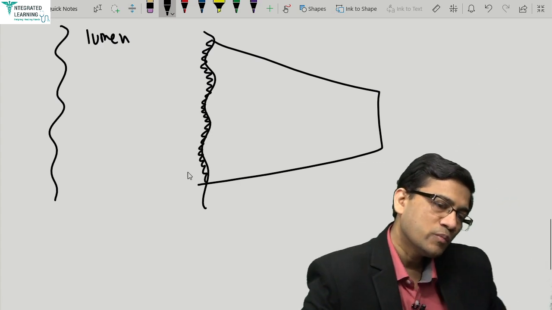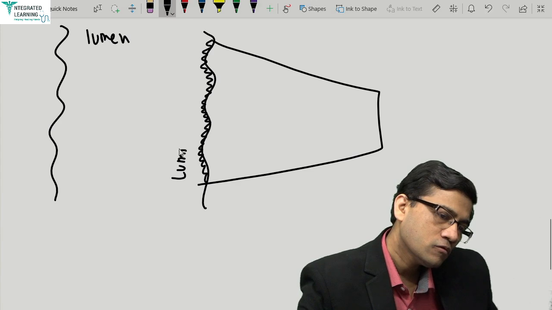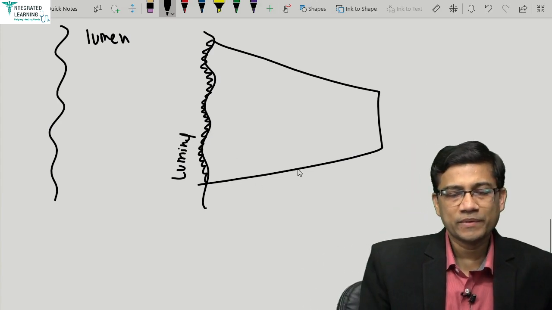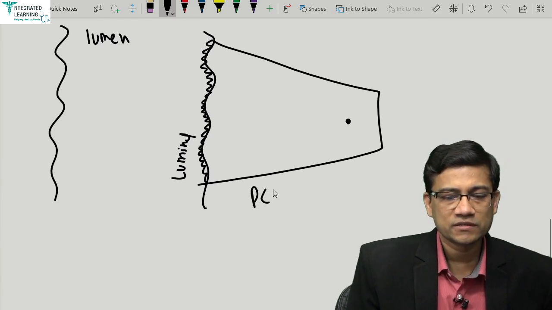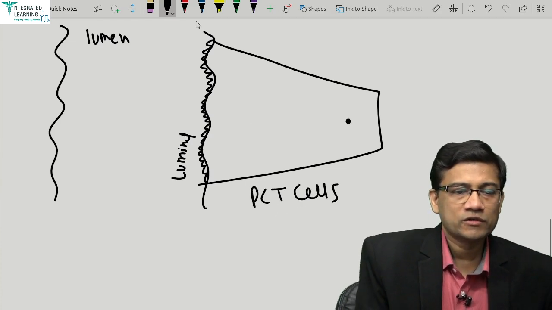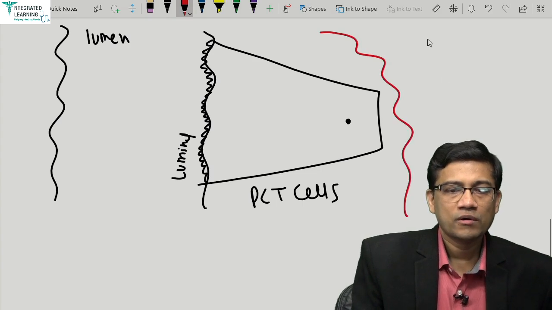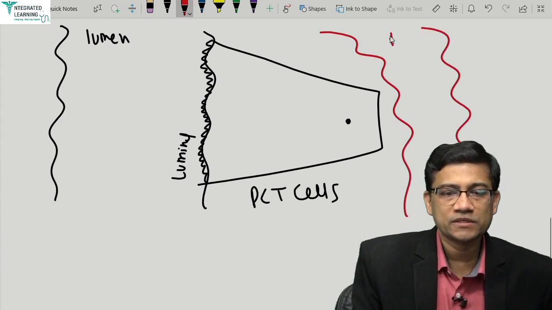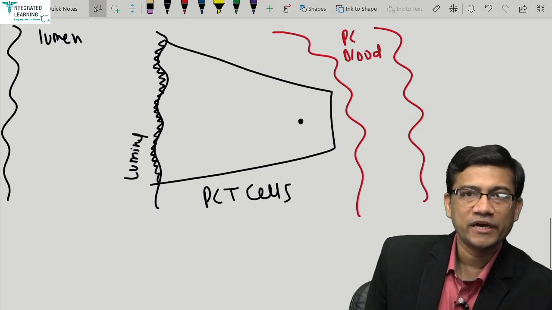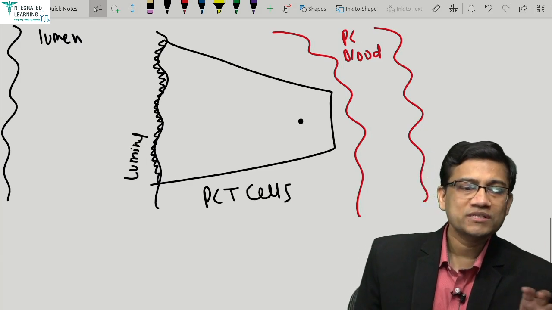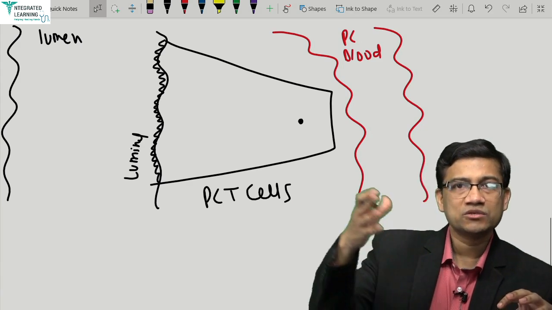Okay, so the luminal border. Okay, this is basolateral, nucleus. Okay, these are PCT cells, and what is present outside, as we all know, peritubular capillary, PC, blood. So this diagram I made already multiple times in GIT also, you see all. So all cells are surrounded by what? The blood vessels on the back side, that is the case.